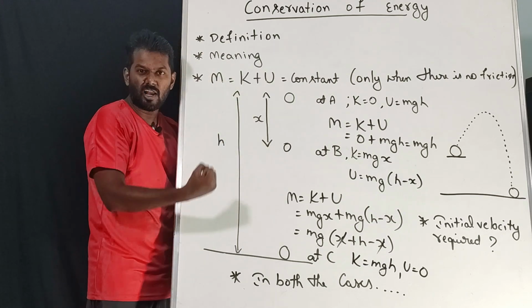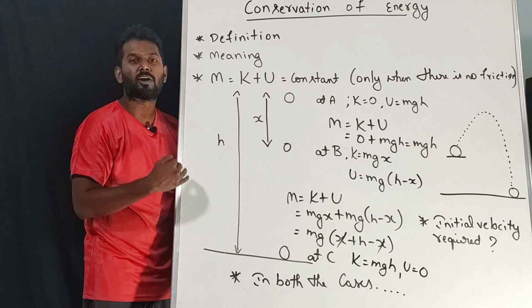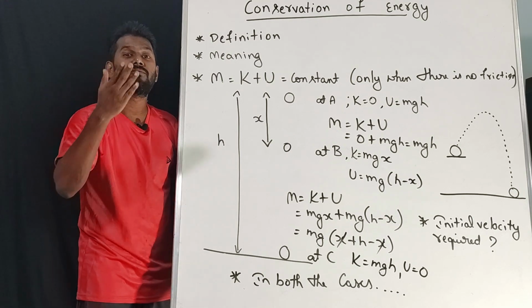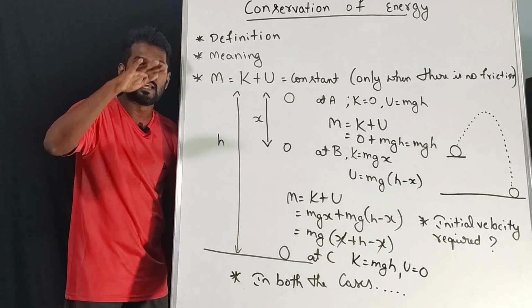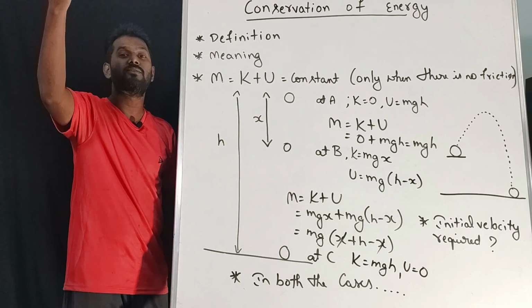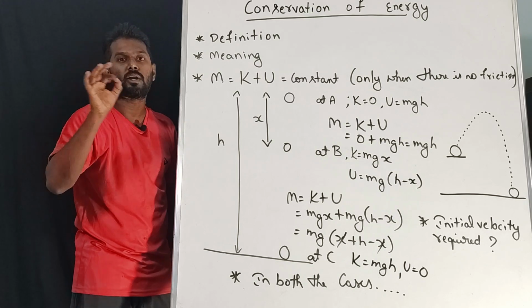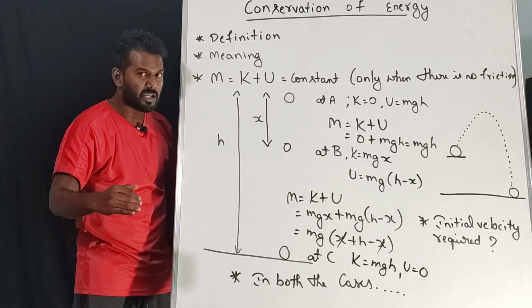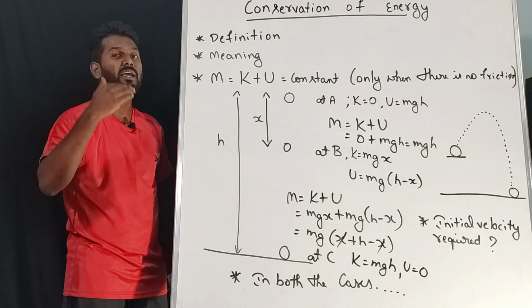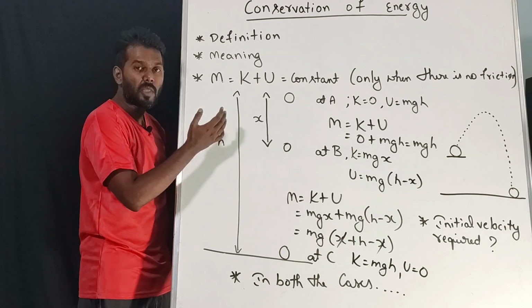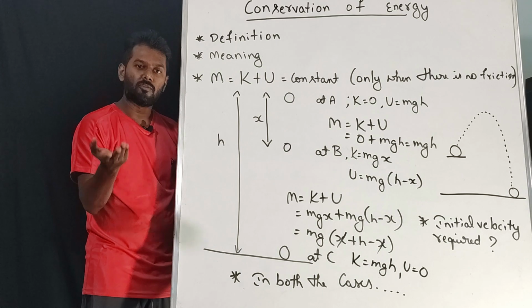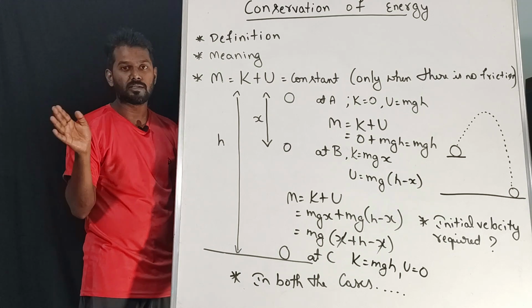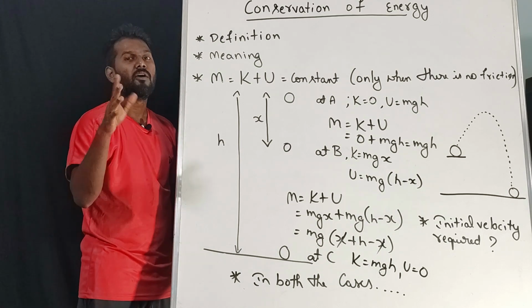If the speed is increasing, what about kinetic energy? Kinetic energy will keep on increasing. So how much potential energy is decreased, that much kinetic energy will increase. Keep that in mind. Very important statement. So the sum of kinetic energy and potential energy will always be constant, only when the medium is frictionless.